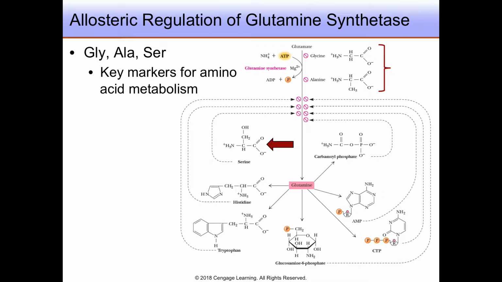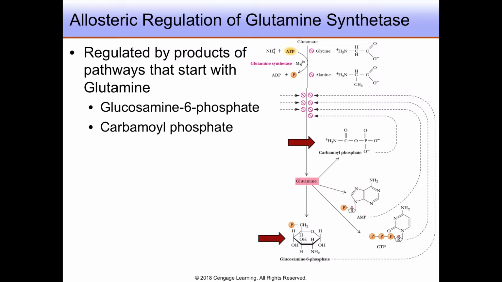In addition to being feedback inhibited by these varied compounds, it is also inhibited by glycine and alanine, key markers in amino acid metabolism, including the amino acid serine. We will find that glutamine is also the starting point for generating other nitrogenous compounds, whose buildup will also inhibit this enzyme. Hopefully from this brief overview you can see how key this enzyme is and how glutamine is truly the primary amine carrier in cells.